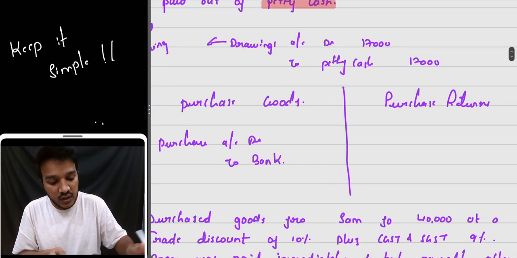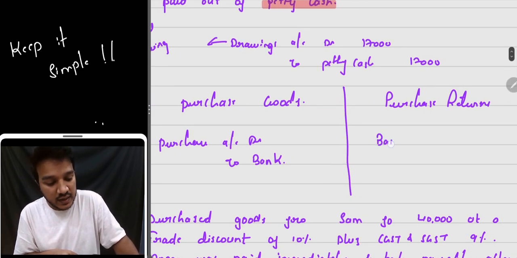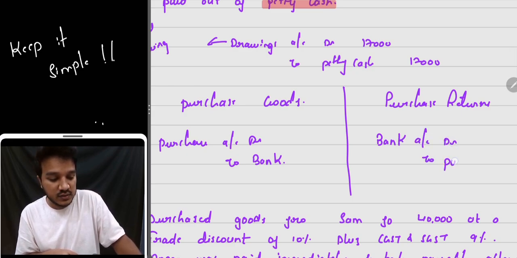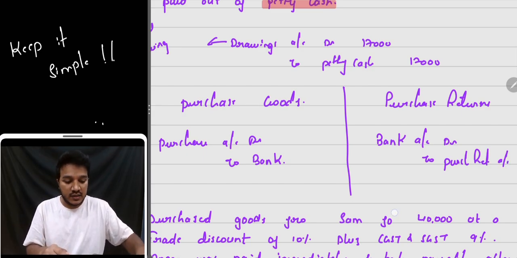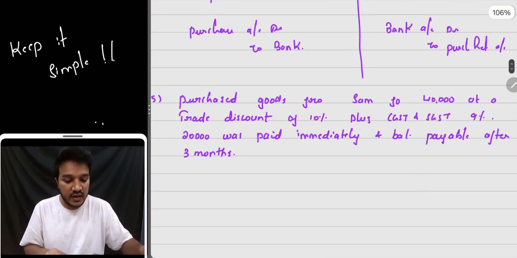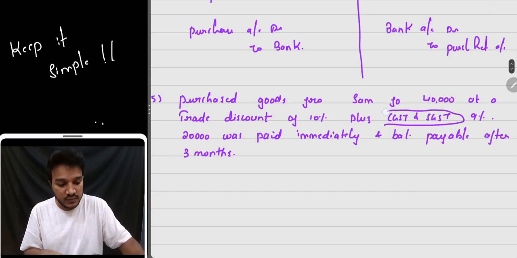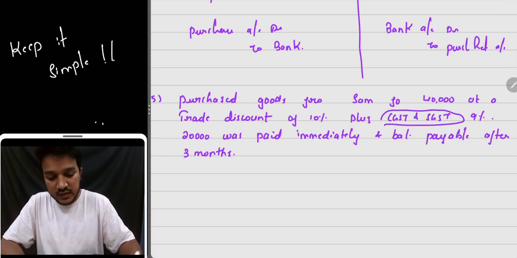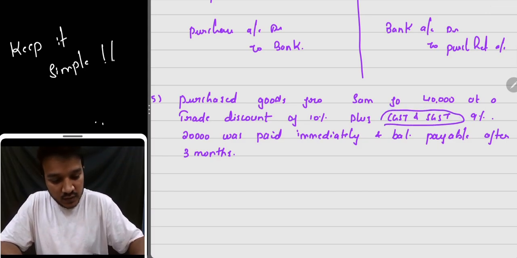Suppose out of those purchases, you didn't like those goods and you're returning them back. In that case what happens? Your money you will get back, so that's the reason you're debiting bank account to purchase returns. Purchase returns you are crediting. I hope till here it is clear. Now we will see the same purchase and add GST also to it. Now let's understand what is happening in the other journal entry.